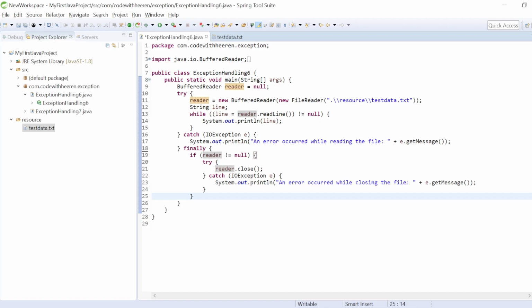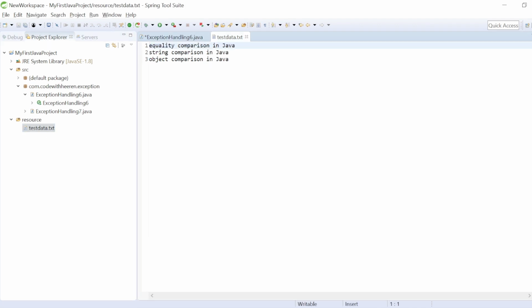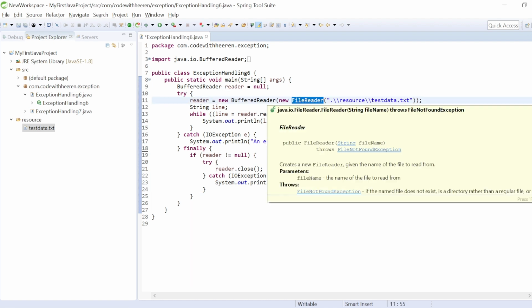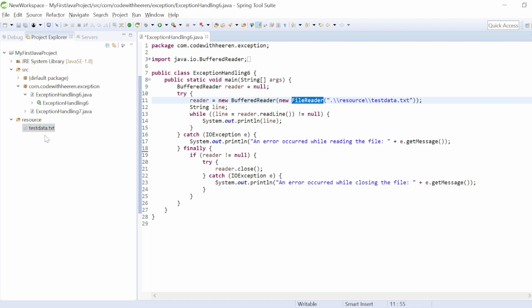Let's see the example of the finally block here. I have a test.txt file defined inside a resource folder directory here, and this program is mainly going to read this file line by line and print each line. First I am instantiating a BufferedReader object. In here I am creating a FileReader object and connecting my FileReader object with the file reference.